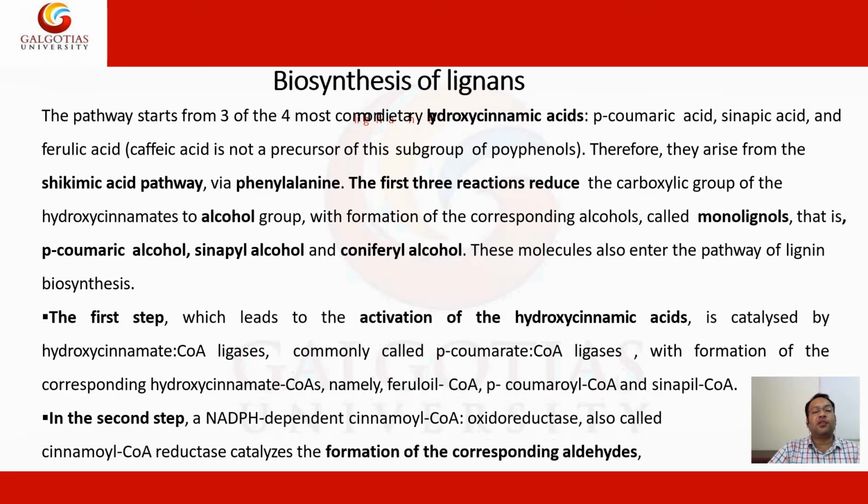Biosynthesis of lignans. The pathway starts from the most common hydroxycinnamic acids: p-coumaric acid, sinapic acid, and ferulic acid. Caffeic acid is also a precursor of the subgroup of polyphenols. They arise from the shikimic acid pathway via phenylalanine. The first three reactions reduce the carboxylic groups of the hydroxycinnamates to alcohol groups, forming the corresponding alcohols called monolignols: p-coumaryl alcohol, sinapyl alcohol, and coniferyl alcohol. These molecules also enter the pathway of lignin biosynthesis.